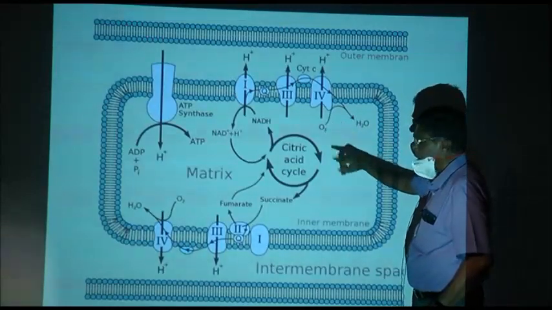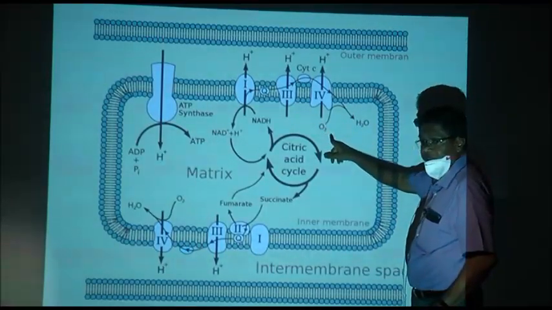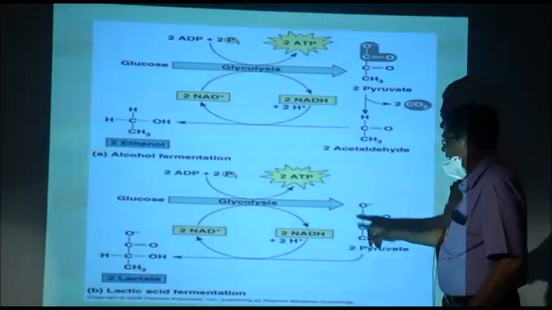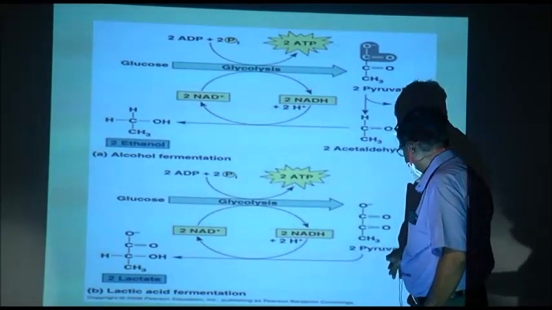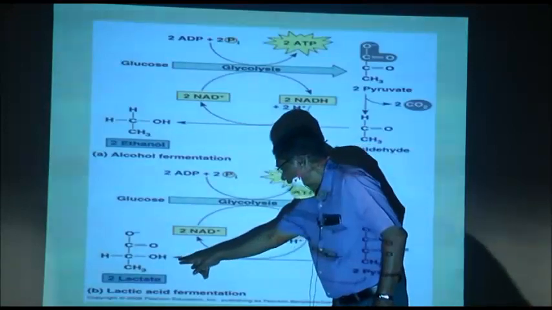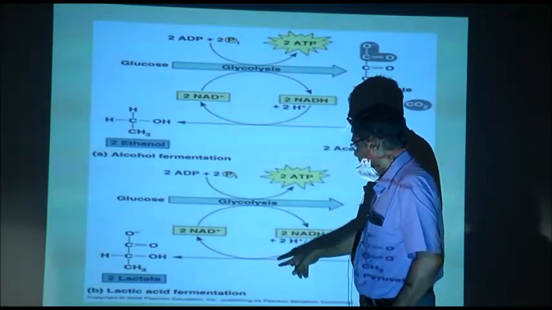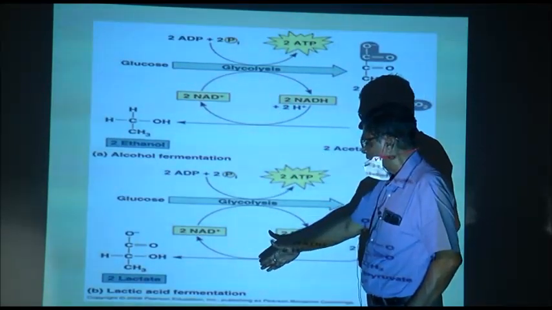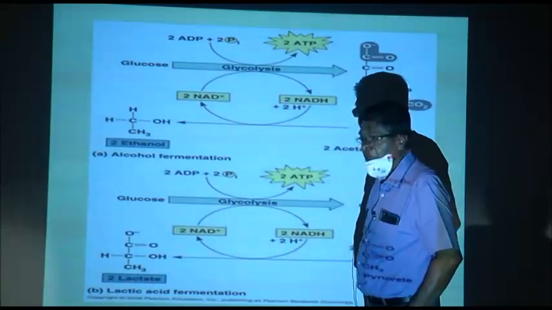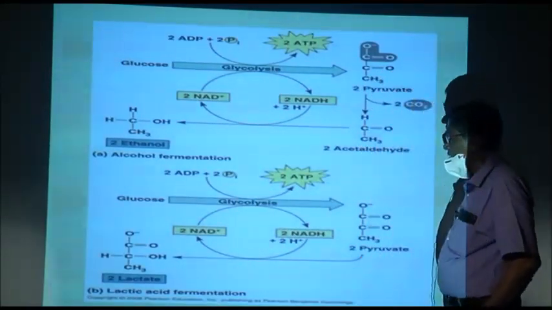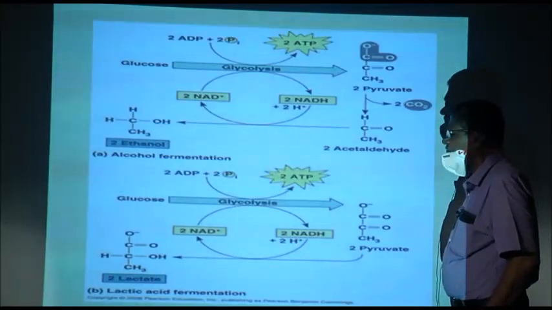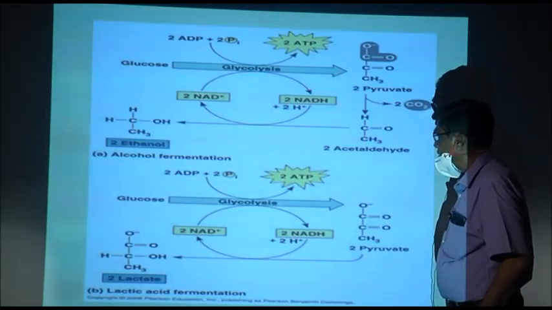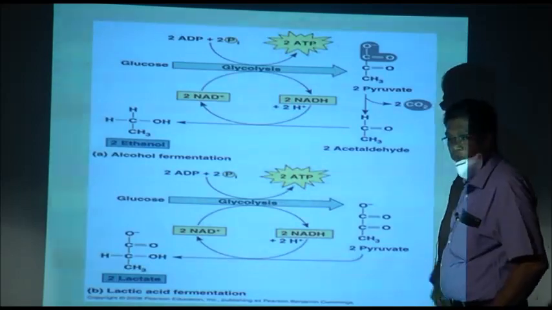Here in electron transport, this is the place where oxygen is used in aerobic respiration. Come back to that. Here the glucose may also be converted to lactic acid by lactic acid bacteria, or to ethanol by yeast. Lactic acid or ethanol are formed from pyruvic acid after glycolysis in bacteria or yeast, depending on what type it is, and here no oxygen is involved. Next.